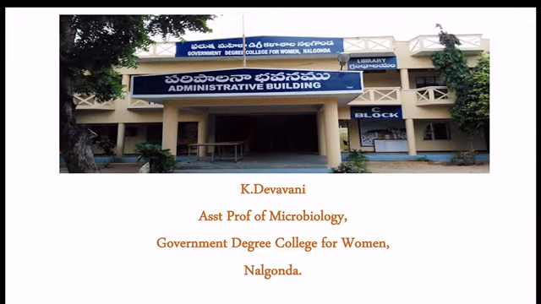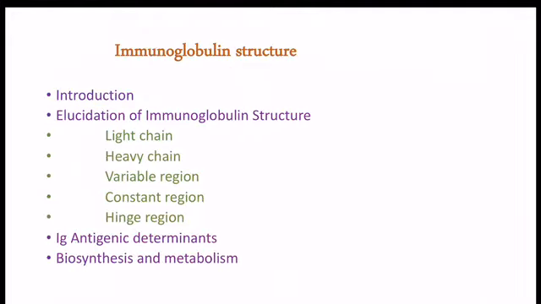In this video, I am going to present a topic on immunoglobulin structure. It includes introduction, elucidation of immunoglobulin structure. Again, this has a light chain, heavy chain, variable and constant regions and hinge regions. Immunoglobulin antigenic determinants, biosynthesis and metabolism. Introduction.